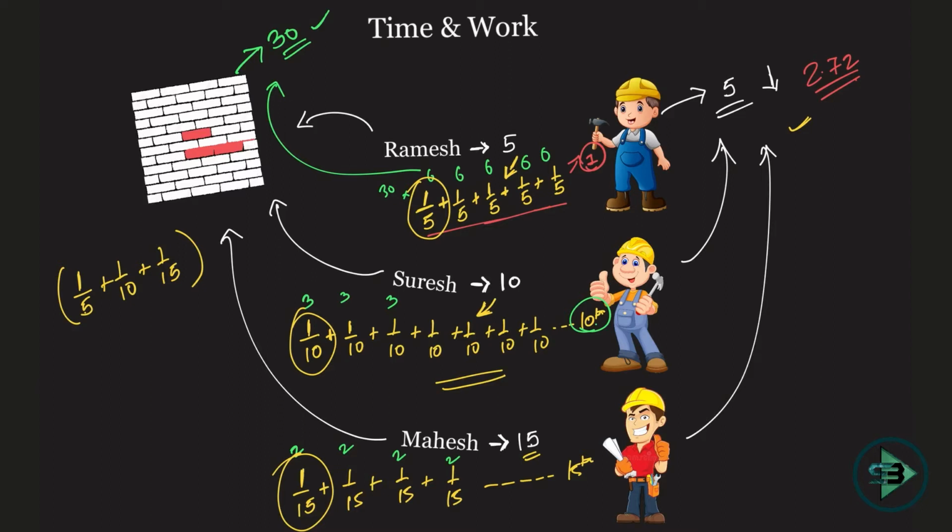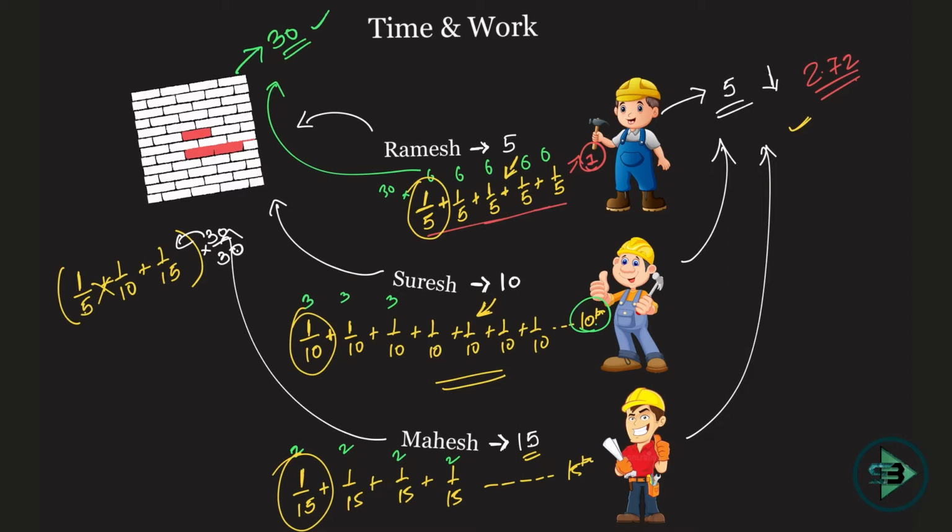Let's just solve this. I'll solve this by the LCM method. What is the LCM of these 3? I'll say it will be 30. So multiply and divide this by 30. Okay, this is just one way to solve this. You can simply cross multiply and reach the answer, but I'm just solving by the LCM method. Okay, so let's take this upper 30 inside now.